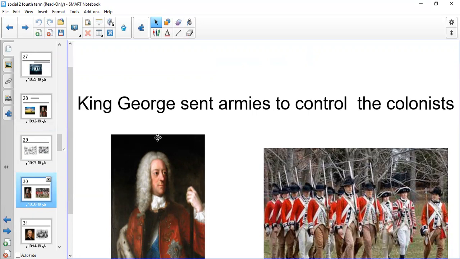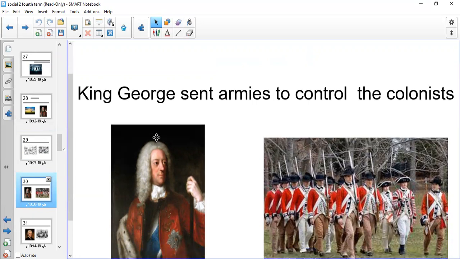Okay, so what did King George do during that time? He started to send armies to control the colonists or to put them under control. He didn't want noise. He didn't want anyone to take North America from him, because North America was full of gold and other riches, and that's why they wanted to be part of Europe. So King George started to send armies to control the colonists in North America.